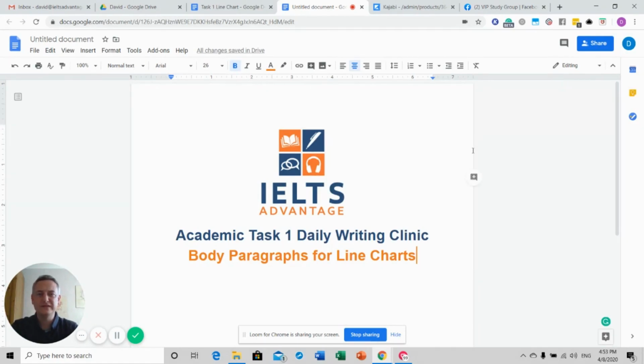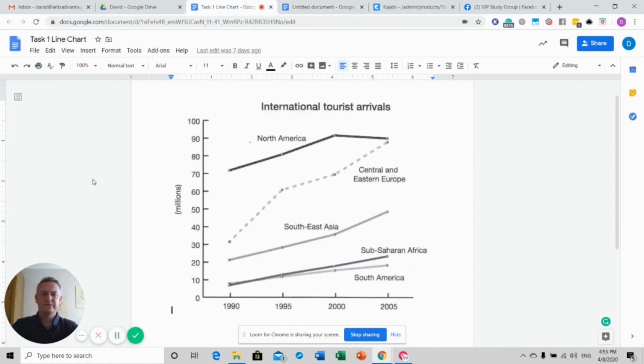Now let's jump straight into this week's task. Okay, so here it is. Here's this week's line chart for us to write the body paragraphs to. International tourist arrivals, in millions, and we've got the dates at the bottom. This week, I'm not going to go through an example or give any help. We've already talked a little bit about this when we did bar charts. So what I would like you to do is spend some time analyzing this chart and then writing two main body paragraphs describing the data in this chart.